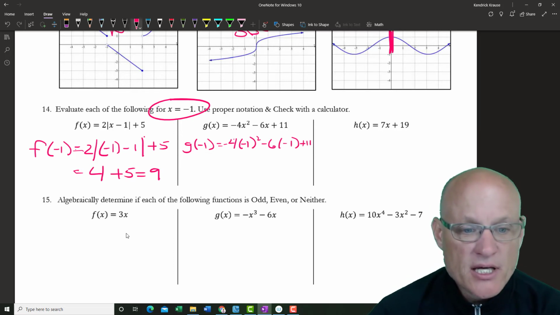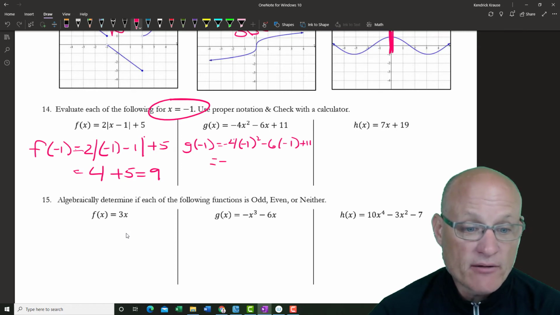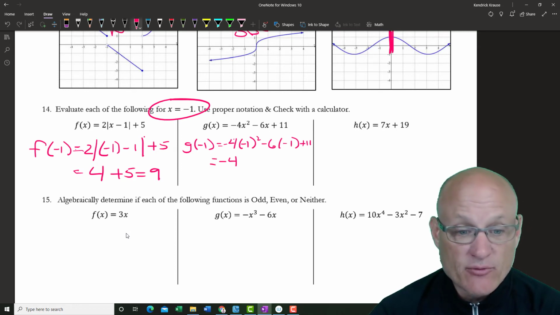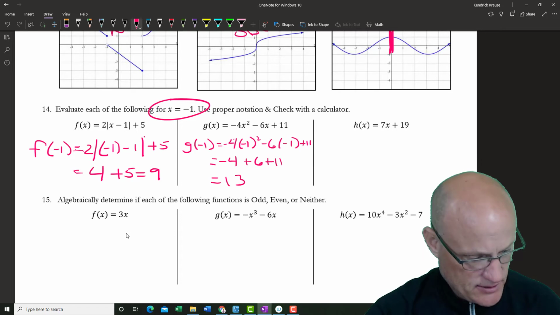Running out of space. Okay. Negative 1 squared is positive 1. Positive 1 times negative 4 is negative 4. Negative 6 times negative 1 is positive 6 plus 11. So we have 17 minus 4, or 13.